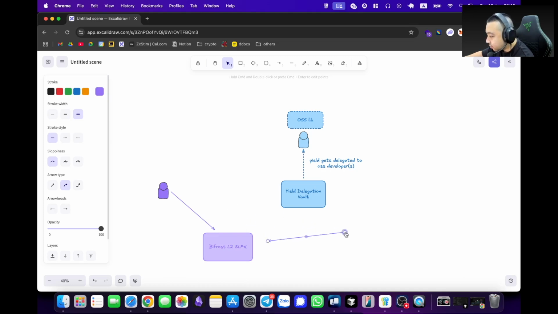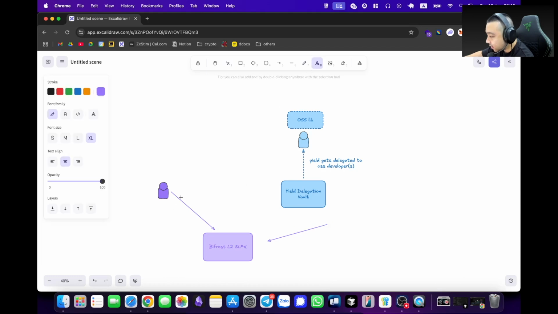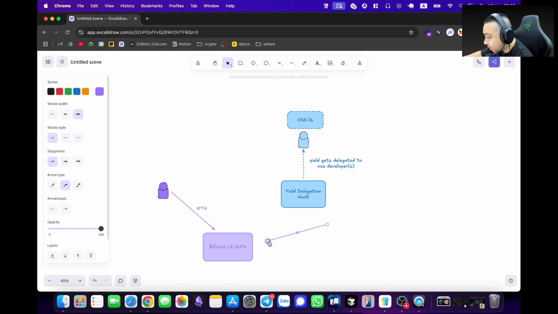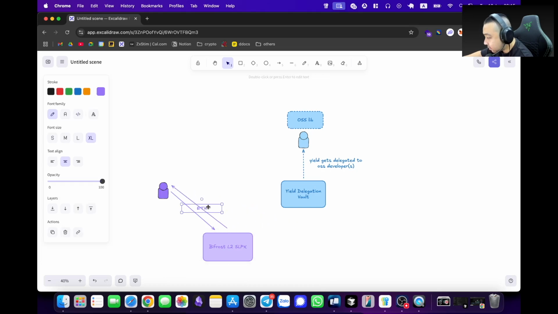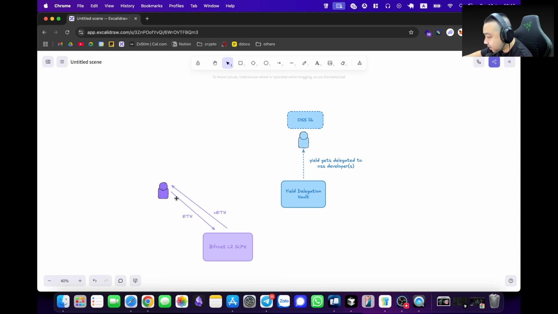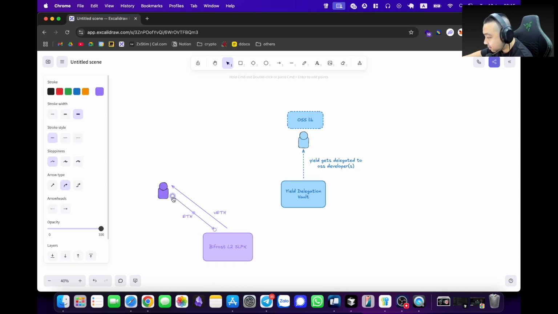So what you're going to do is deposit your ETH here, and what you get back is vETH, which is the liquid staking token from Bifrost. Let me shape this a little bit so it looks neat. Okay, that looks awesome.